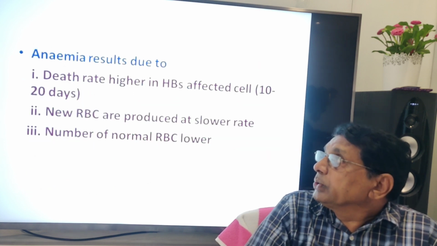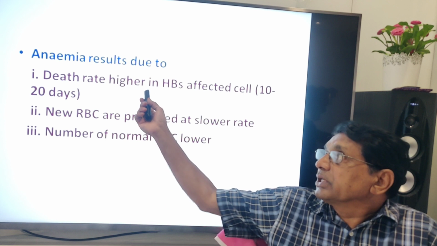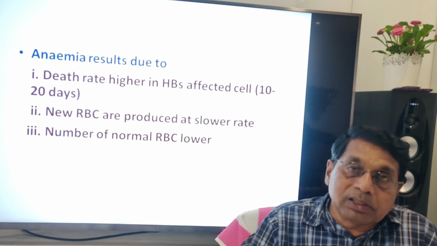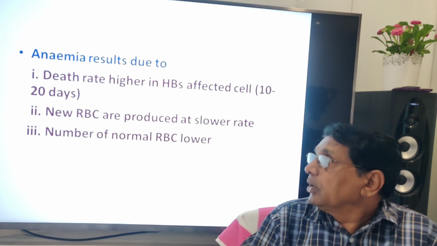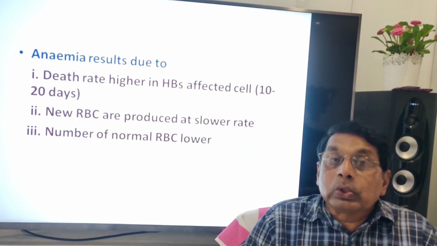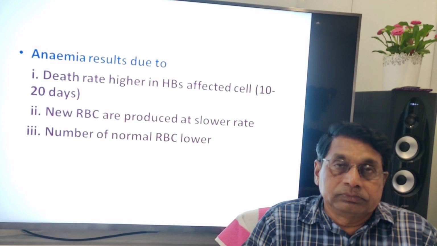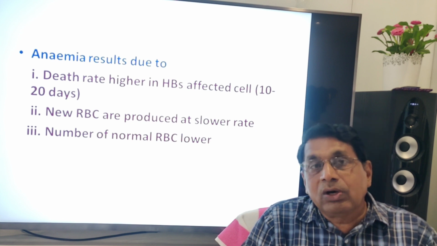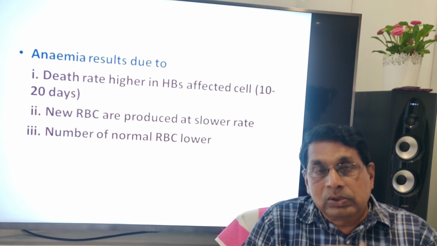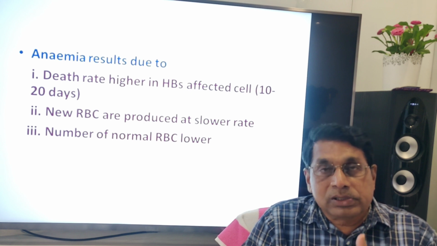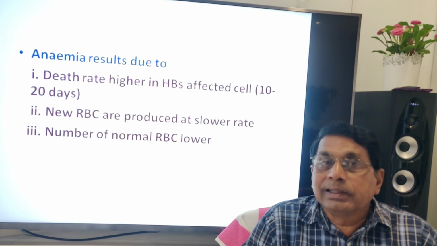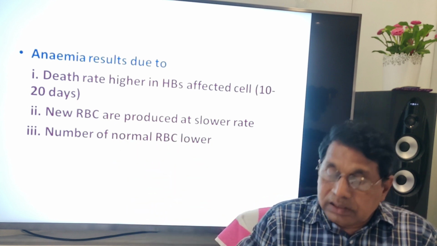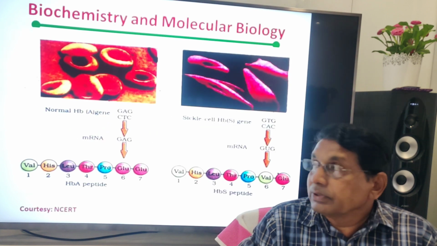Anemia results due to the death rate of RBC. As I told you, it is only 20 days, whereas it is 120 days for a normal RBC. New RBC are produced at a slower rate. The RBC count has to be maintained normally, so whatever RBC die should be compensated immediately. The number of normal RBC is lower in sickle cell anemia patients.